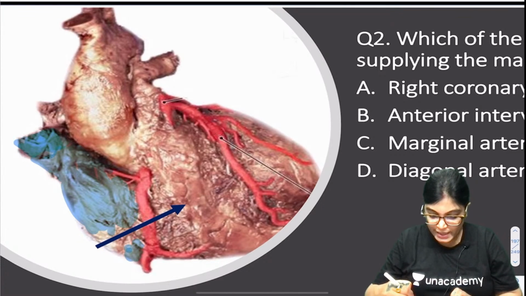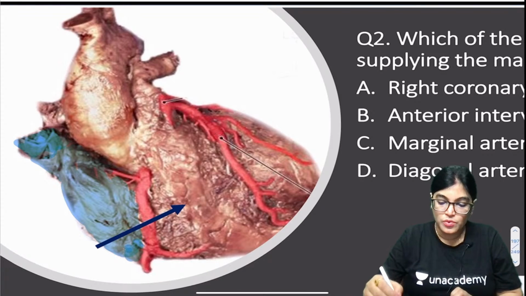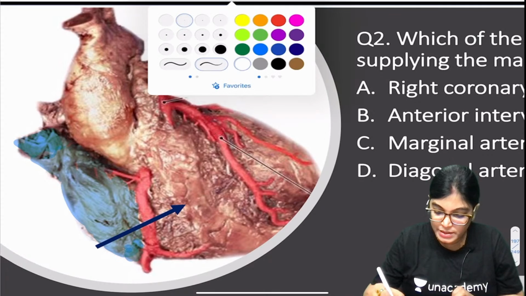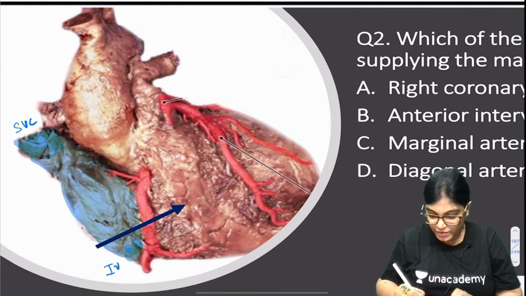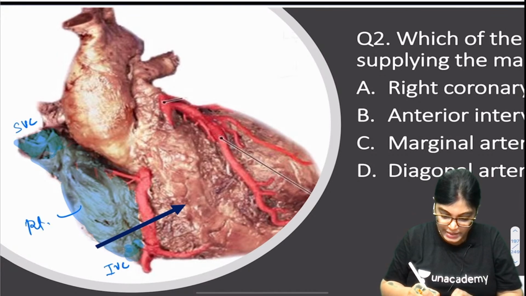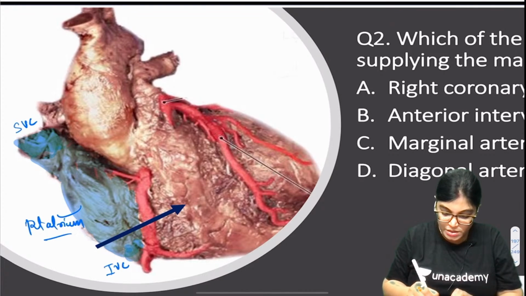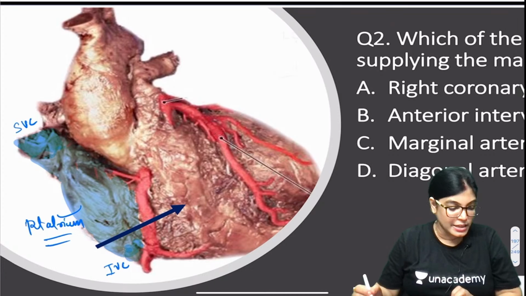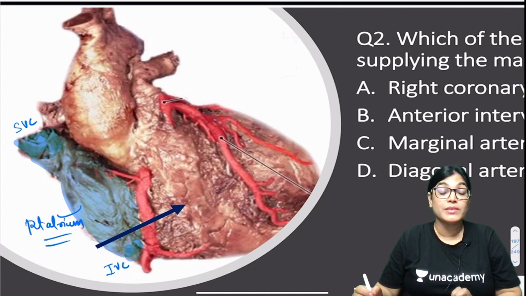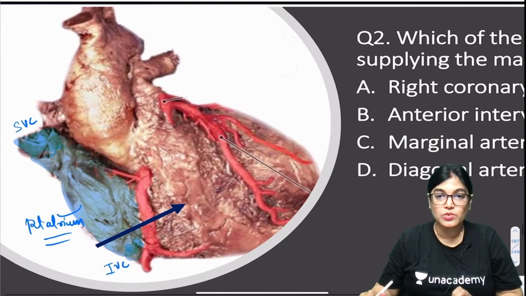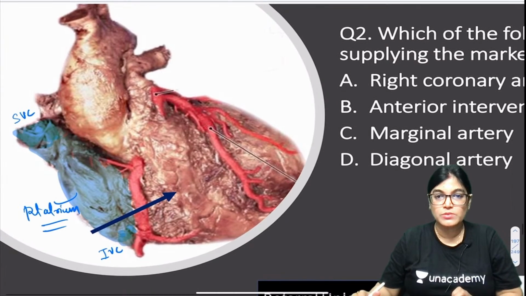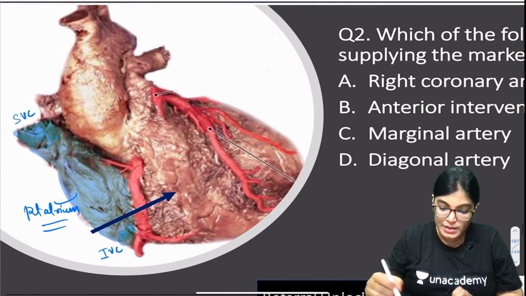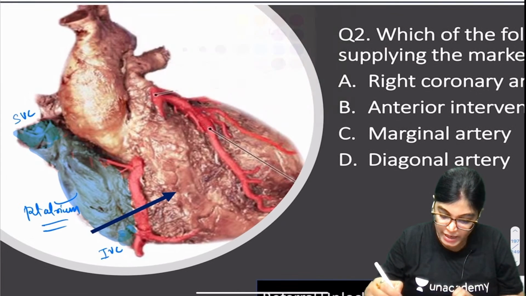Now, can anybody tell me which vessel arises from the right ventricle? We already know this is the superior vena cava, and lower, the inferior vena cava, so this becomes the right atrium. Now, the arrow is towards the right ventricle, and can anybody tell me which vessel emerges out of the right ventricle? Pulmonary trunk, you must be knowing this. Let me highlight this.